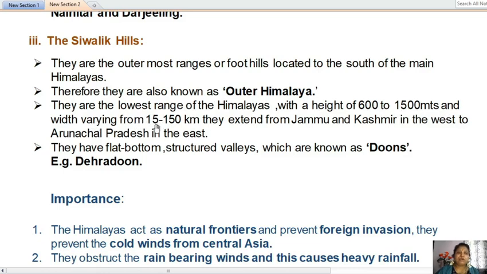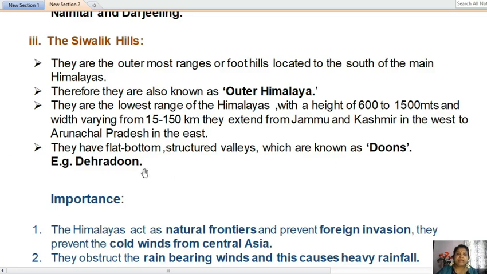The width is about 15 to 150 kilometers, and they extend from Jammu and Kashmir in the west to Arunachal Pradesh in the east. They have flat-bottomed structural valleys, which are also known as dunes.